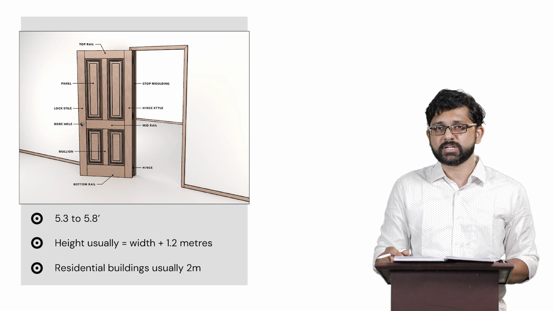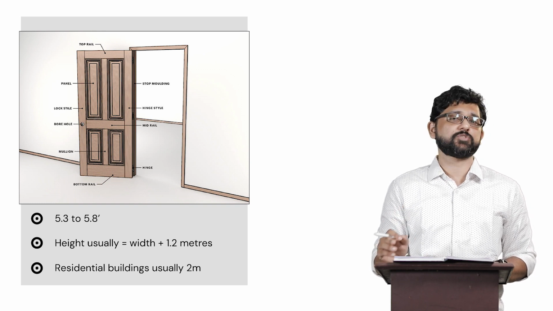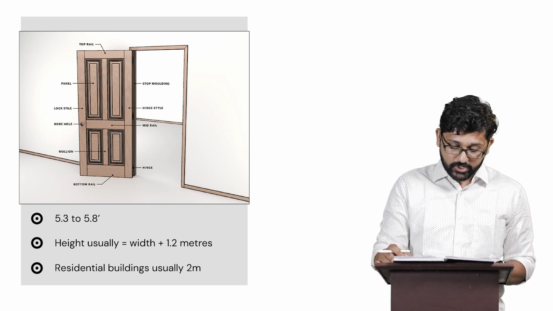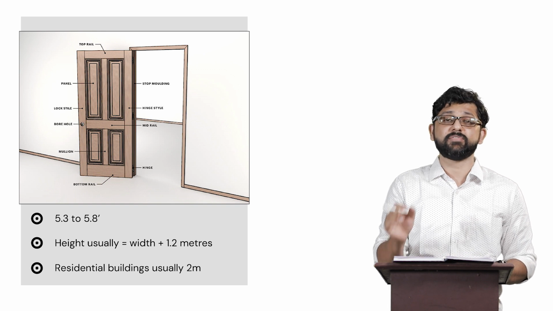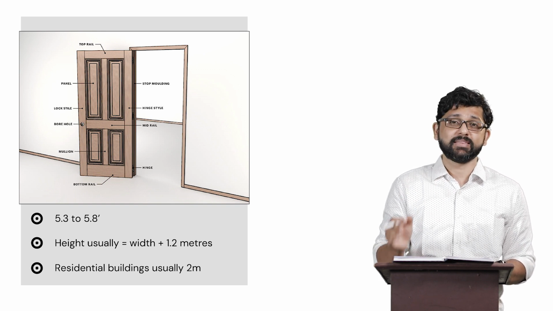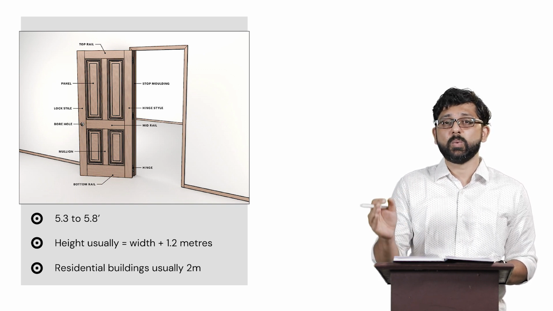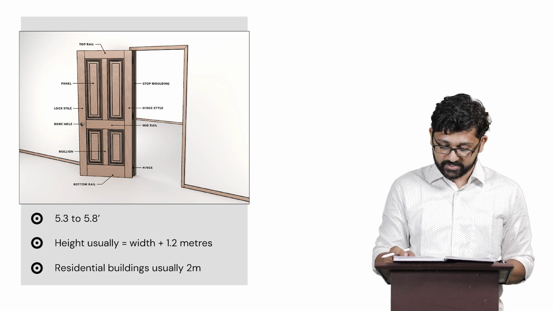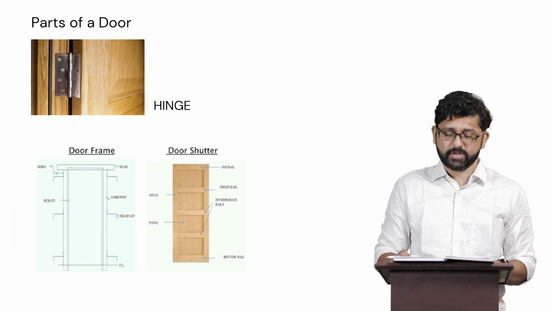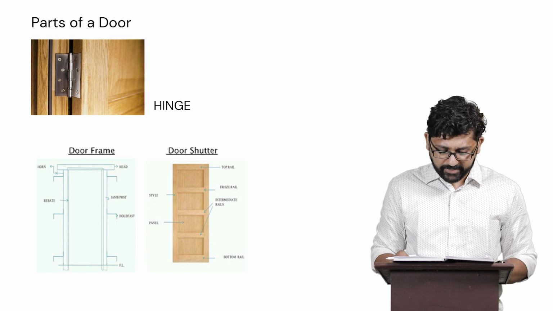So the best option available among all the 4 options given is 2.1 meters. It also has to be noted that as per the IS code, you have a formula for the height. If you fix the width of the door, then the formula for the height is width plus 1.2 meters.